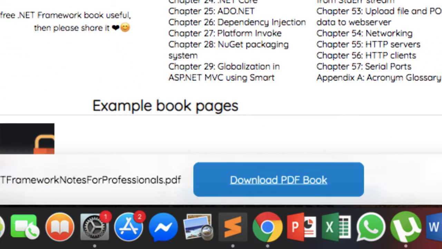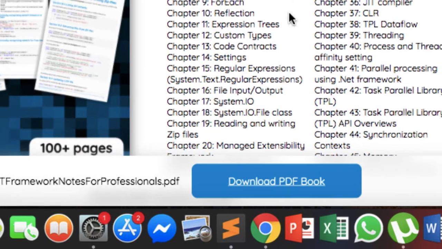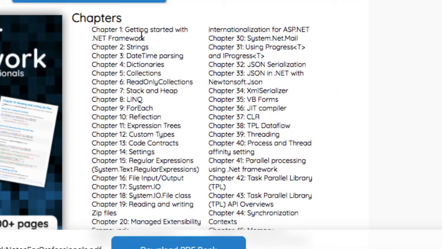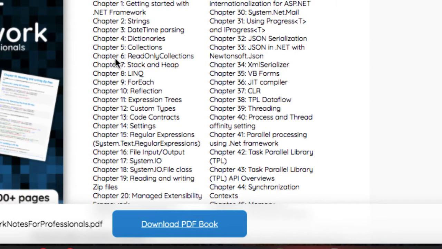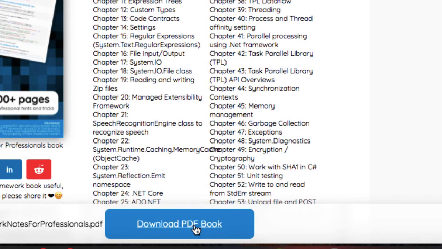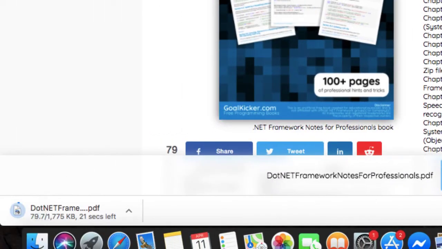You can also see here we have different chapter names. For example, chapter 1 getting started, chapter 2 strings, date time parsing, dictionaries, collections, read only collections, and more. So the next is the download PDF book. As I click on the download PDF book, it automatically downloads the book. You don't have to complete any kind of survey or like their Facebook page or anything. There's no restriction before downloading.